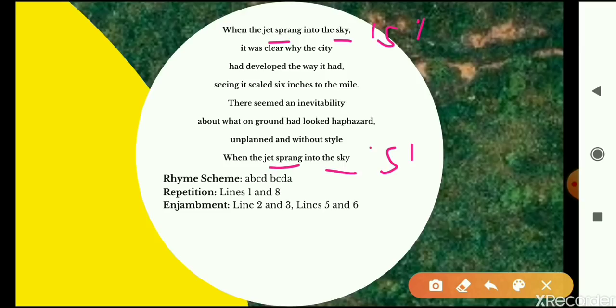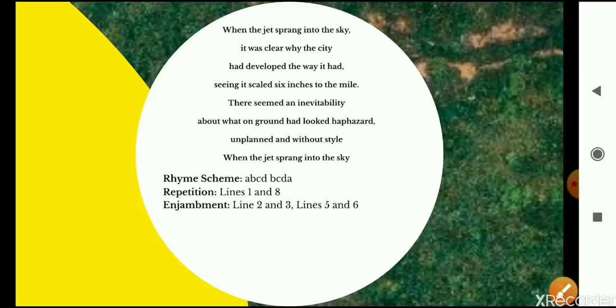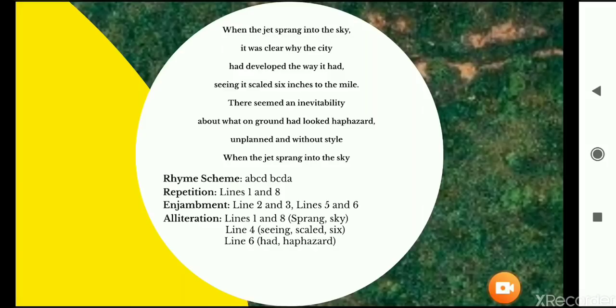Look at line number 4. Seeing it scaled 6 inches to the mile. So seeing scaled 6. This is also an example of alliteration in which the S sound is being repeated. Look at line number 6 now. About what on ground had looked haphazard. Had looked haphazard. So the H sound is being repeated here. So these are the examples of alliteration. You can pause the video and you can read these.